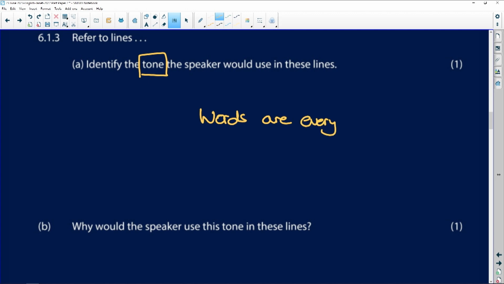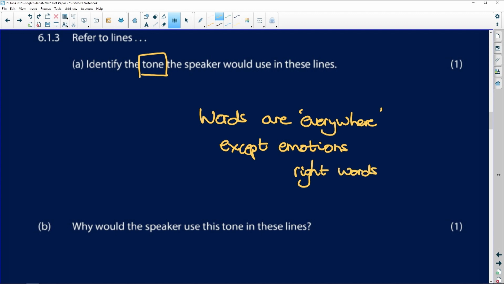They are, I don't know, everywhere. I can't find my own word for it. Words are everywhere, except when she's trying to express her emotions, and then she simply cannot seem to find the right words. So she is frustrated. Right.